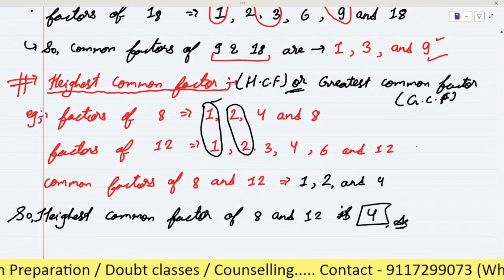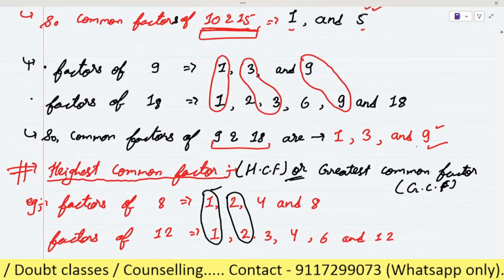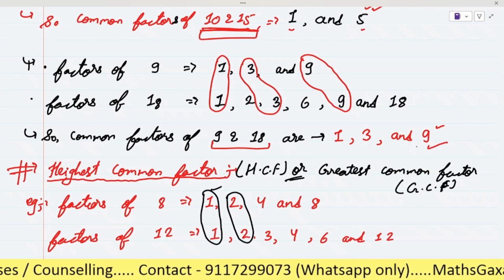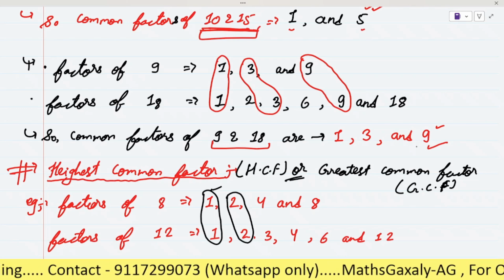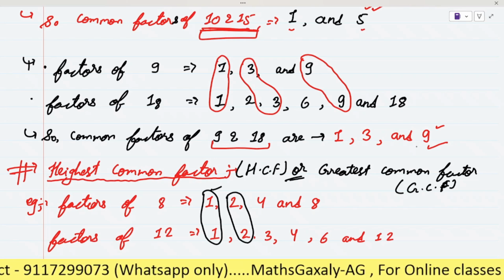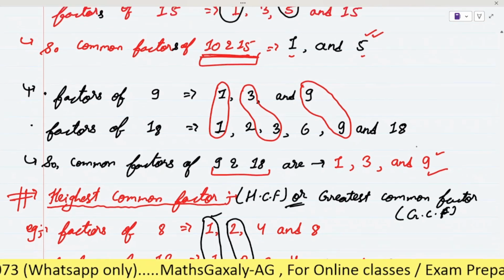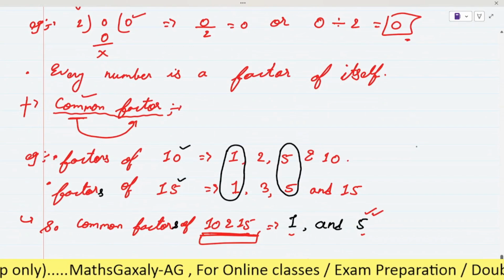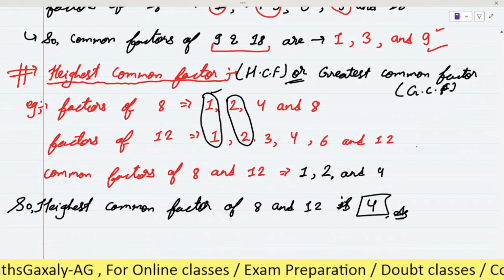Is it clear now? And highest common factor is also known as greatest common factor. Highest common factor in short HCF, greatest common factor in short GCF. So when it asks to find the greatest common factor, you do not have to panic. You just understand that the sir told me both are the same, so you can easily find the HCF. So first we understood the factor, after that the common factor, and slowly we moved towards the highest common factor.